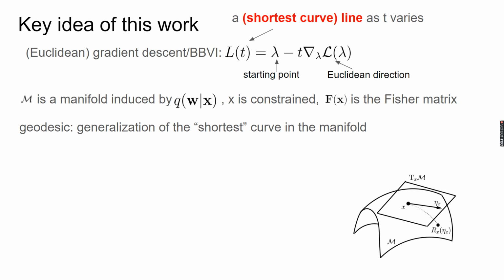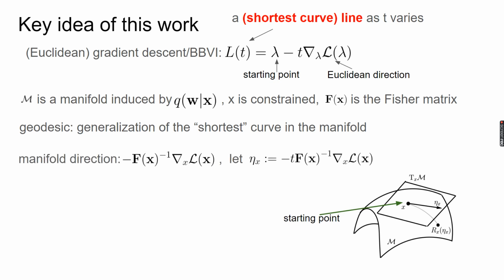To obtain a Riemannian gradient descent update, we will first construct a geodesic. A geodesic is a generalization of the shortest curve in the manifold. Given the Fisher information matrix, it requires two inputs, a starting point and a Riemannian direction. As we can see, it is the negative natural gradient.